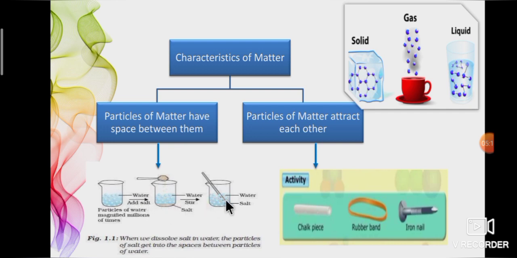This is because the particles of sugar get into the space between the particles of water. From this, we confirmed that matter contains space. See the second picture. Particles of matter attract each other. It is confirmed by an activity. If you break chalk, a rubber band and an iron nail, the iron nail needs greater force compared to the rubber band and chalk, because the particles in the iron nail are held together closely.